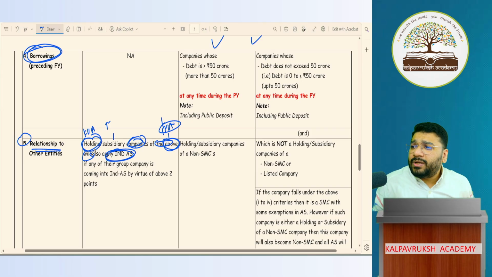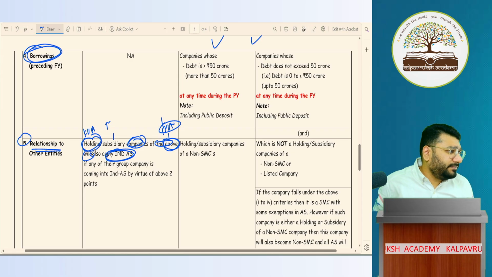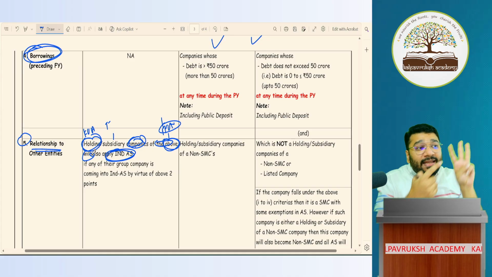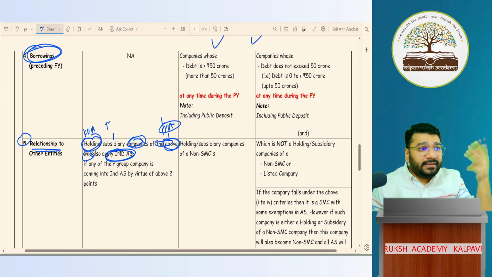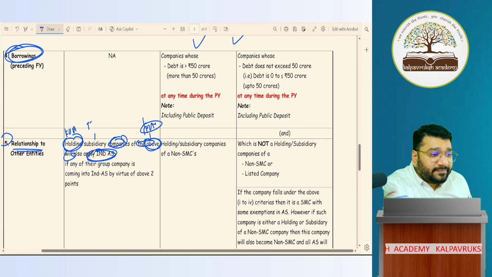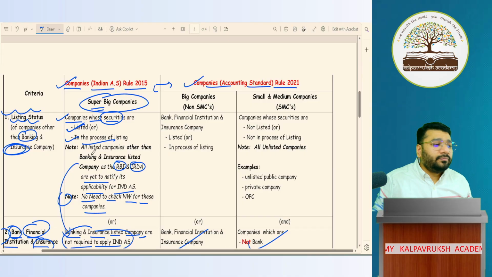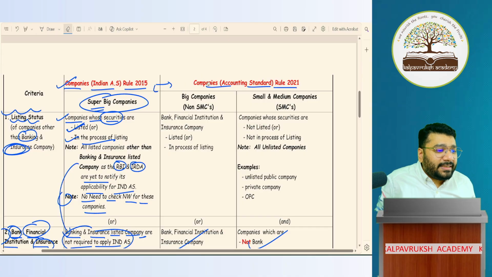Got it? Online people, no response. Got it? Not got it? Offline people, got it? Comfortable? Can I move on? So are you clear with the applicability of Ind AS for the super big companies? Who are super big companies? Three criteria defined. If this is clear, then I'll go to the applicability of AS. Then we'll do questions based on this. Can I start now? Online people, can I start now?